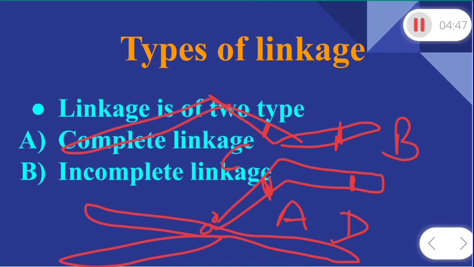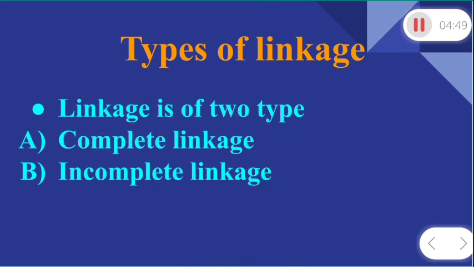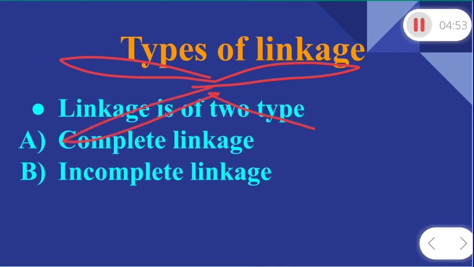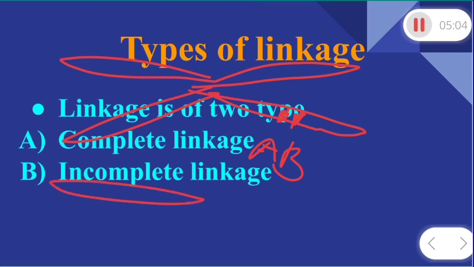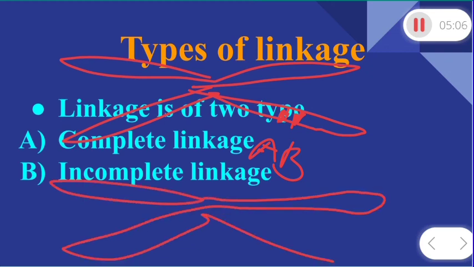But in the case of linkage, what happens, dear students? Suppose this is the chromosome and it has gene A, and very nearby, gene B. In another chromosome, it has C and D. Now, what happens in crossing over? Let's discuss.